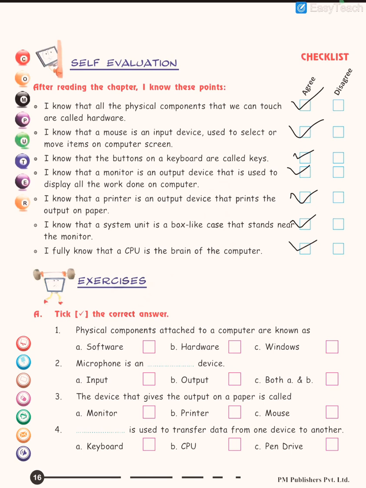True. A physical component attached to the computer, what is it known as? It is known as hardware. A microphone is an input device. A device that gives output on paper is called a printer. Dash is used to transfer data from one point to another. What is that? Pen drive.